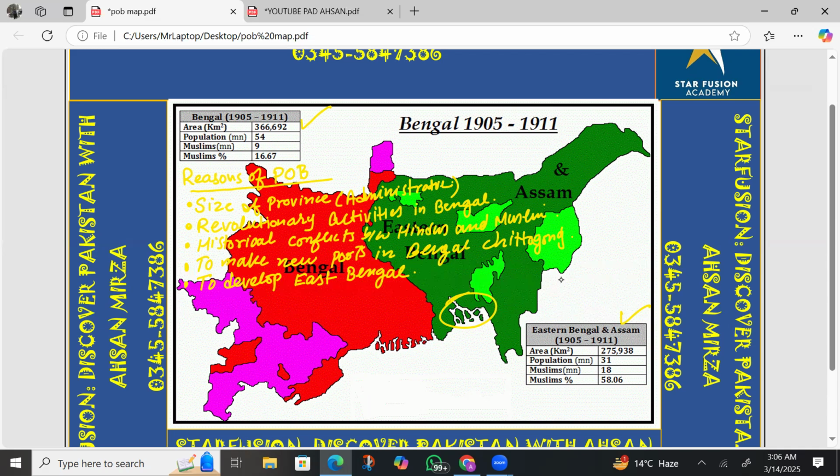Whenever there are 5 to 6 reasons, it means a 14 marks question can be given. Let me write a sample question associated with the reasons of partition of Bengal: Was the administrative reason the most important cause of partition of Bengal?